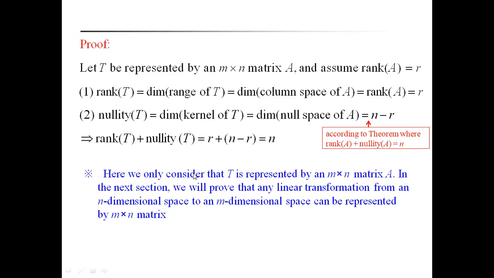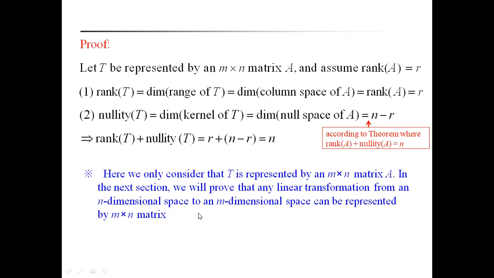Here we consider that T is represented by an m by n matrix A. In the next section, we will prove that any linear transformation from an n-dimensional space to an m-dimensional space can be represented by an m by n matrix.